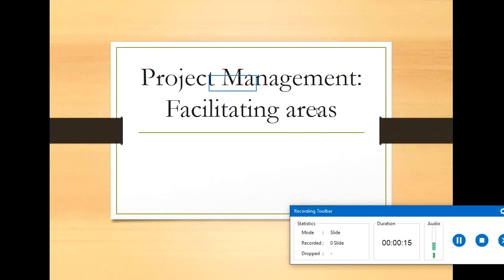In this lesson, we discuss project management facilitating areas. Earlier, we have seen core areas. Now, these are facilitating areas.